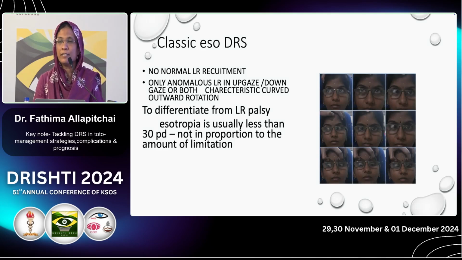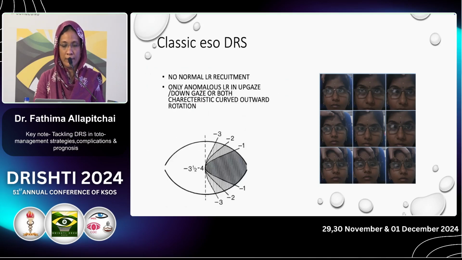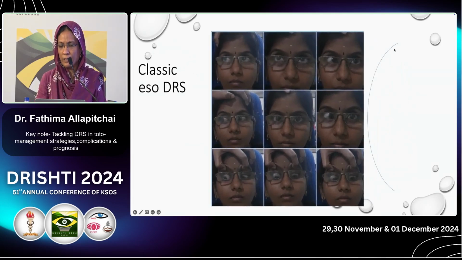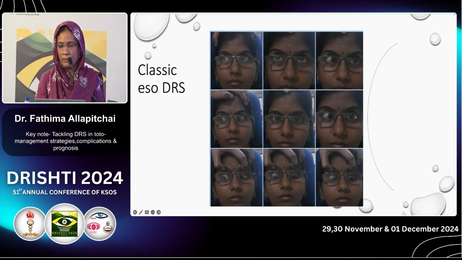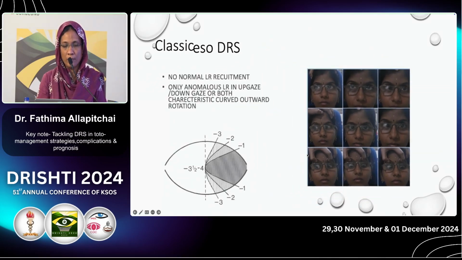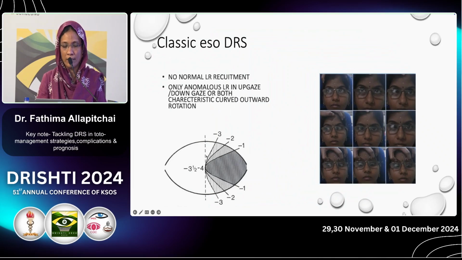This is the classic ESO-DRS described in Rosenbaum, equal to type 1 actually. There is no normal LR recruitment, only anomalous LR in up gaze or down gaze. So it gives a typical pattern. Here the abduction limitation is this much, but in up gaze and down gaze the limitation is less. This kind of pattern is seen only in DRS, not in LR palsy.